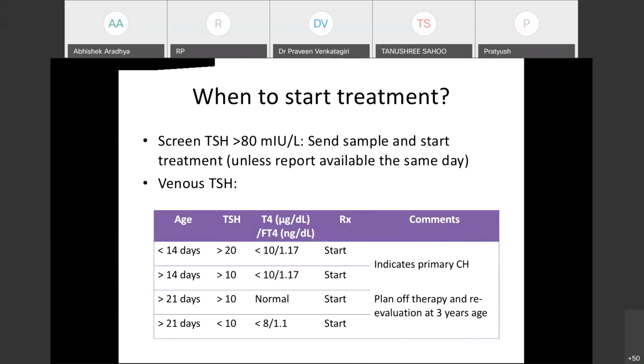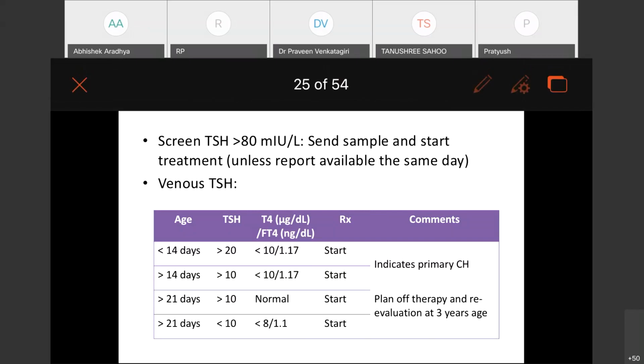Yeah. So if the TSH is more than 80, there is no point waiting for the value of the confirmatory sample. Just send the confirmatory sample and start treatment then and there. Unless you are going to get the report in a few hours, maybe in a couple of hours, you may wait. But in all other scenarios, just start the treatment. Because in such scenarios, delaying treatment even by a day can have deleterious consequences.